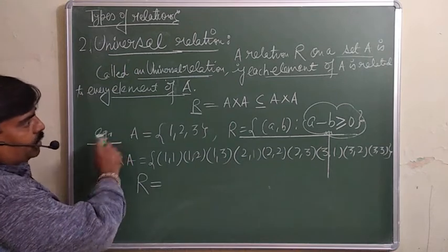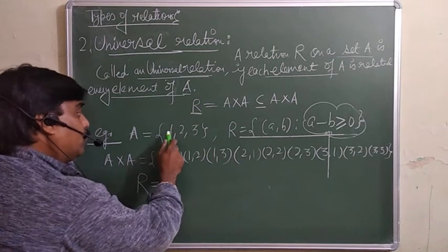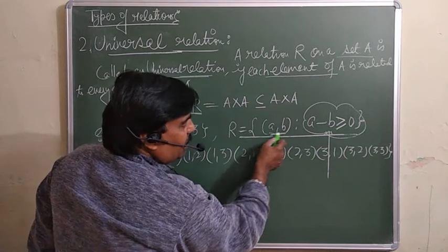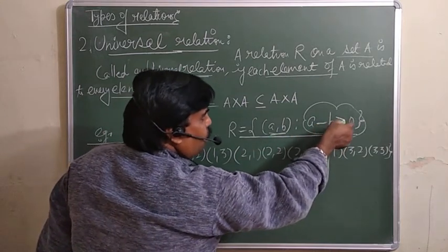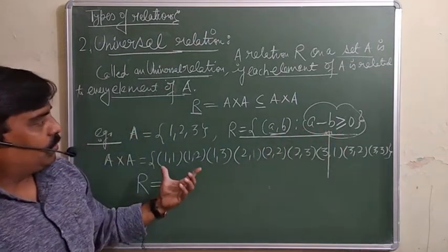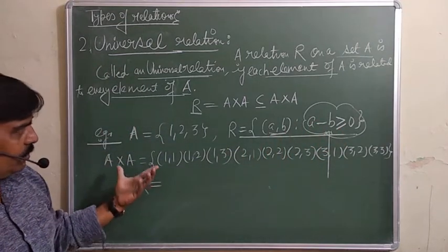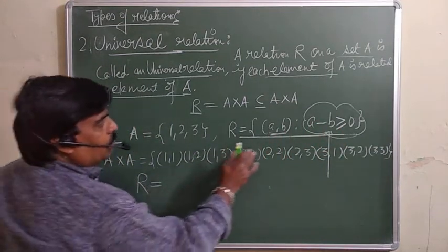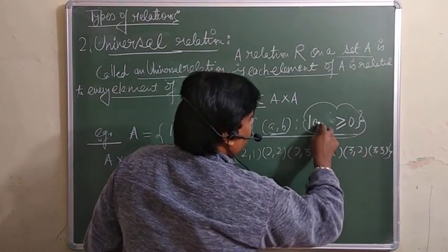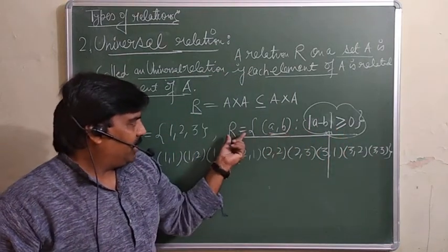Just see an example. Suppose I take the same example: there is a set A whose elements are 1, 2, 3, and there is a relation R of (a, b), but the condition is that the difference a minus b should be greater than or equal to 0. In place of a minus b, you can take the absolute value of it. So the absolute value of a minus b is greater than or equal to 0. Then that relation will be universal.